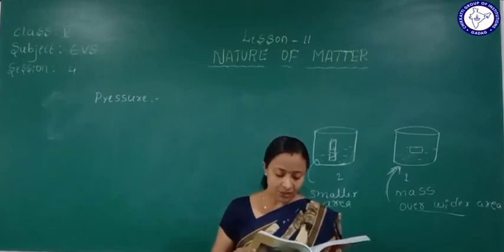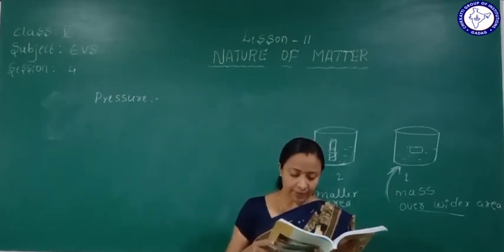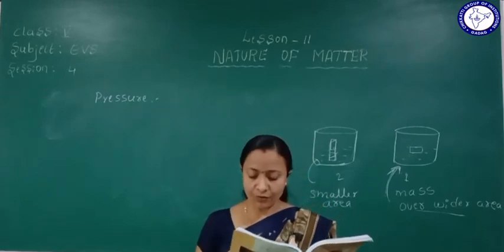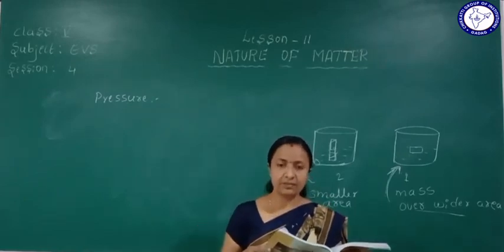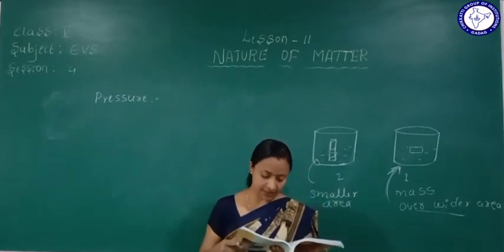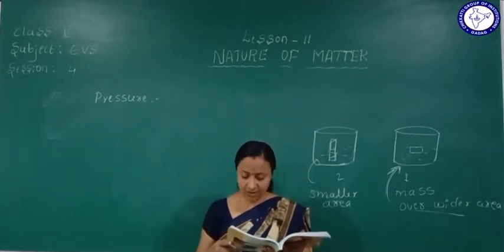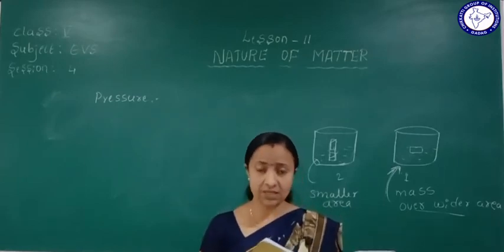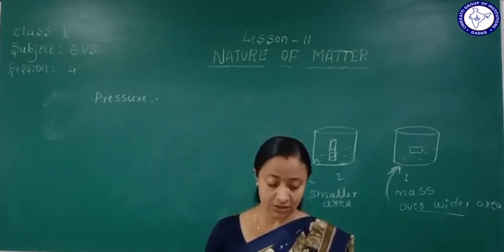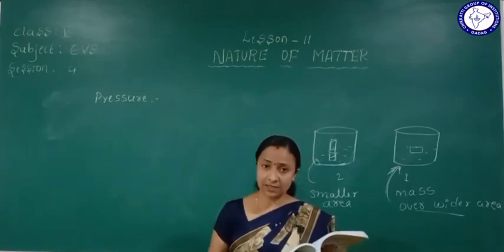See here, based on the arrangement of particles, matter is identified in three physical states, namely solid, liquid and gas. Apart from this, matter can be classified as elements, compounds and mixtures. You will learn this in the next lesson.